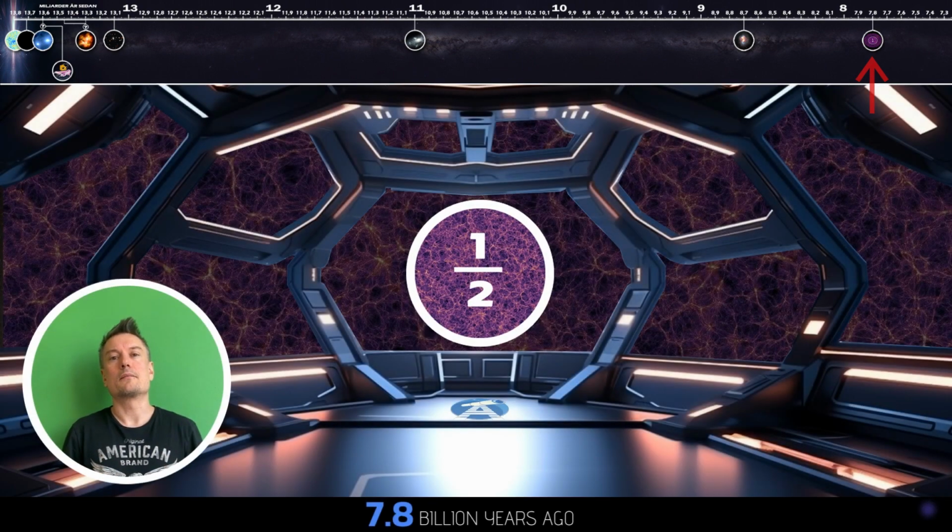Half as big. No one knows exactly how large the entire universe is, but since there is a cosmic limit to how far we can see, we can calculate how large our visible universe is today and has been in the past. The diameter of our visible universe today is approximately 93 billion light-years. Approximately 7.8 billion years ago, the diameter of our visible universe was half the size it is today.